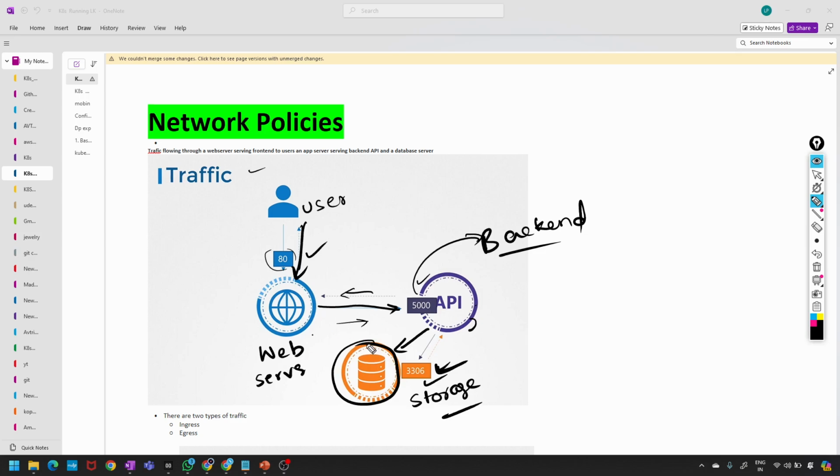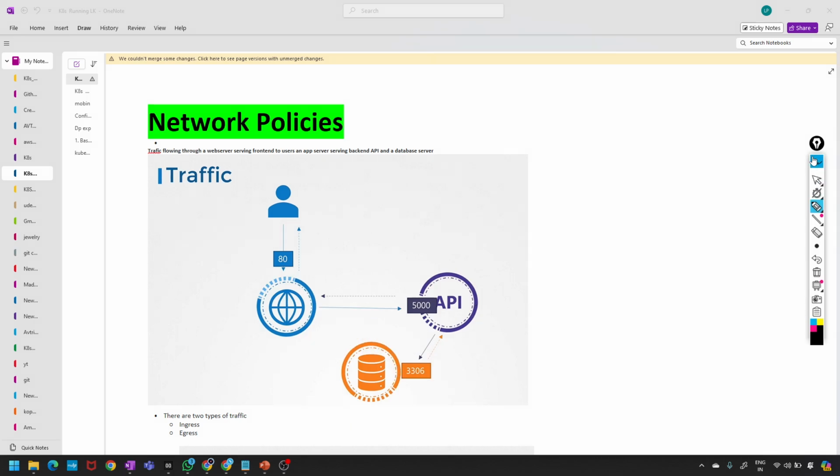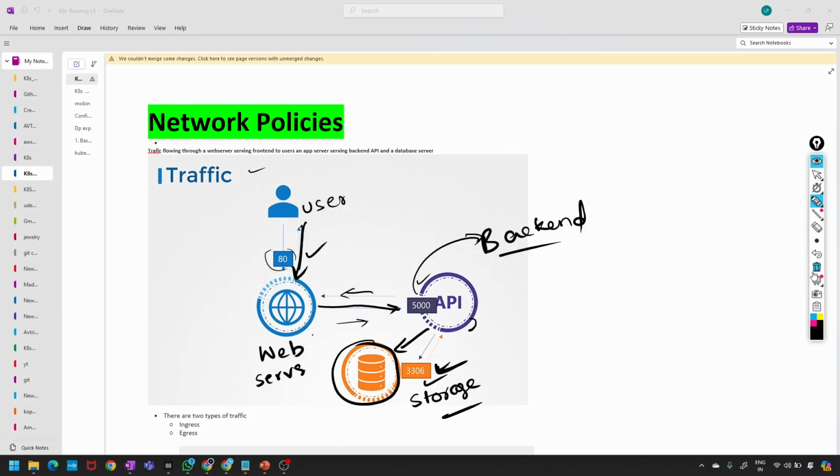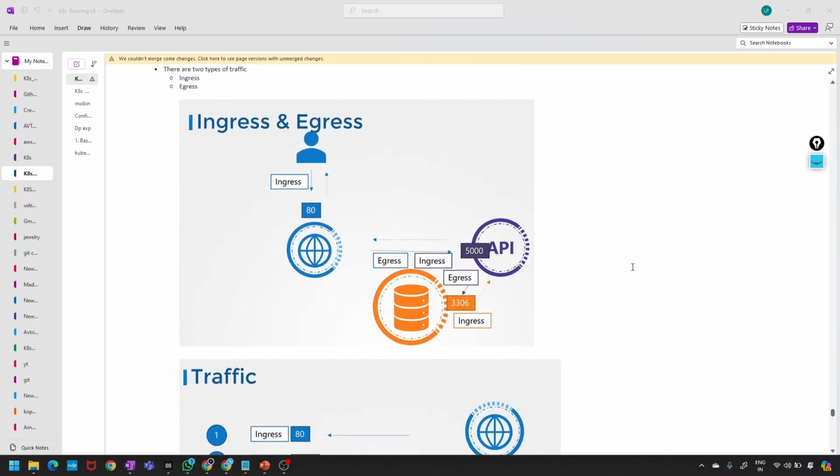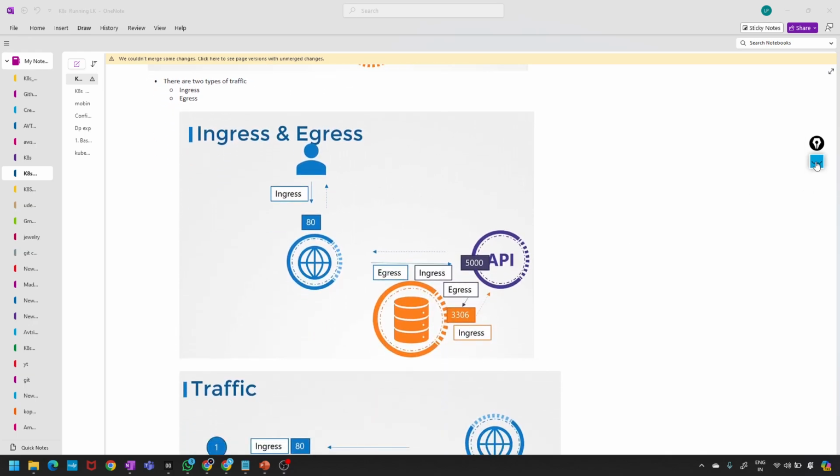There are two types of network traffic here: ingress and egress. For example, for a web server, the incoming traffic from the user is ingress traffic.